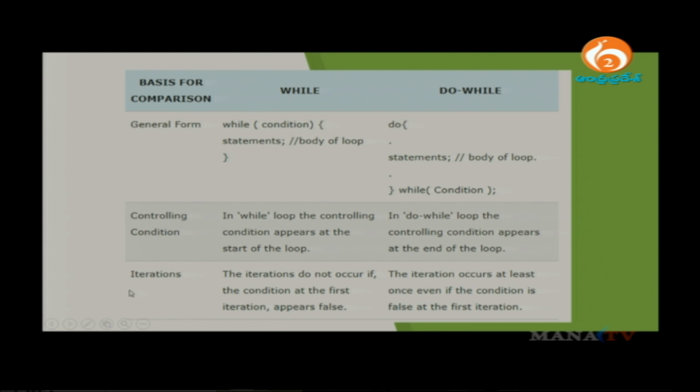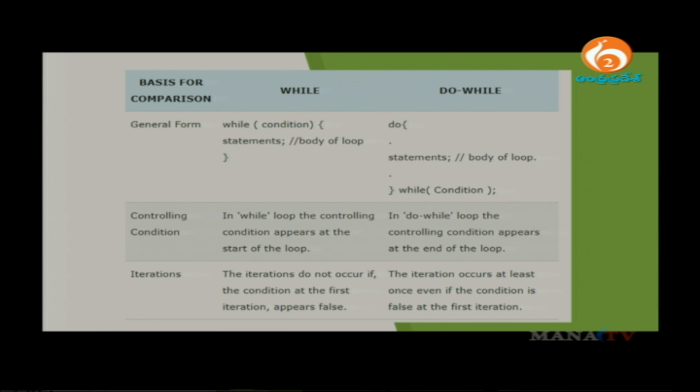And the second thing is iterations. Iterations do not occur if the first condition is false in a while loop, whereas in do while iterations occur at least once even if the condition is false. So the first iteration will happen in your do while. Please note down these 3 points, very important.